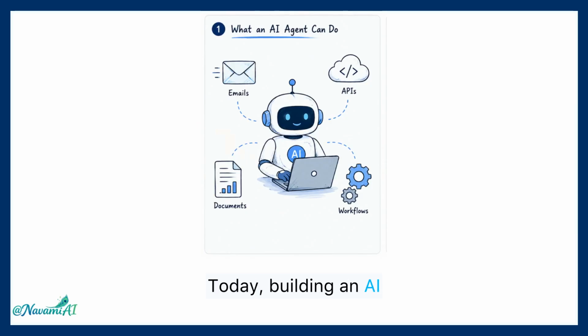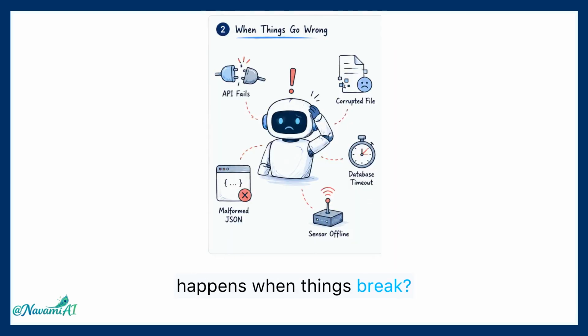Today, building an AI agent is easier than ever. You can create one that writes emails, calls APIs, analyzes documents, and automates tasks. But here's the question nobody talks about: what happens when things break? Because in the real world, something always breaks. An API fails, a file is corrupted, or a database suddenly stops responding.